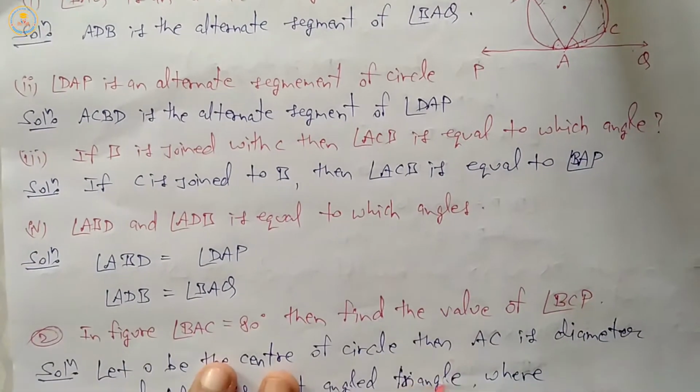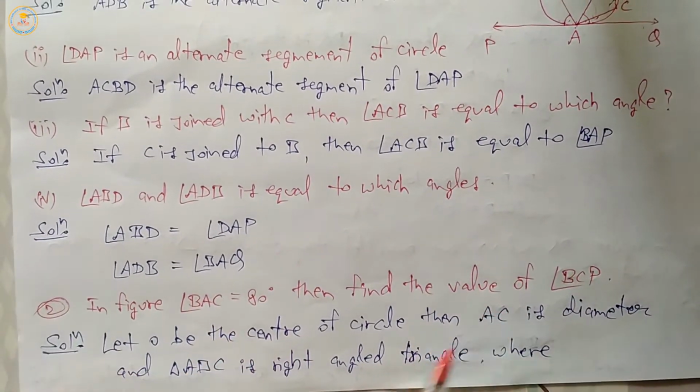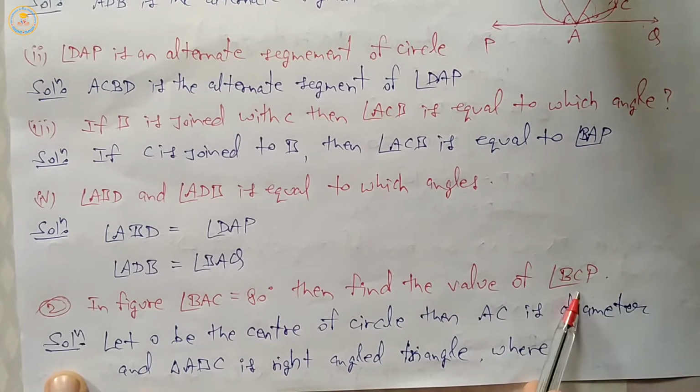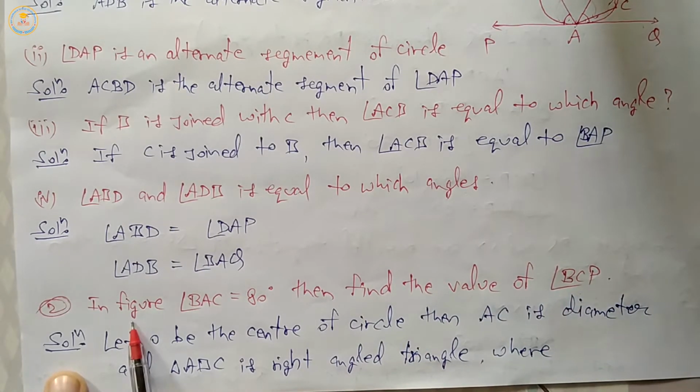Now question number two: in the figure, angle BAC equals 80 degrees, then find the value of BCP. The figure is given.